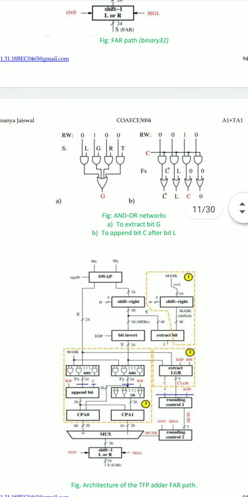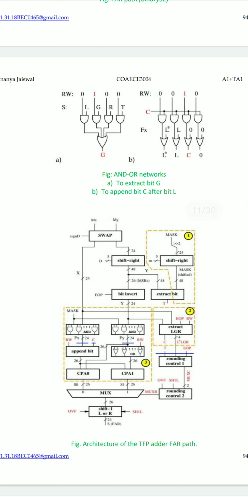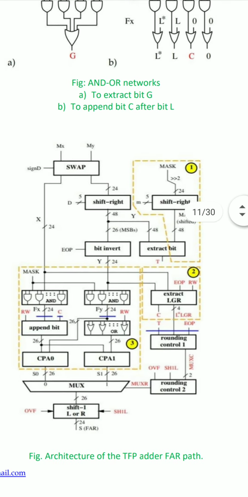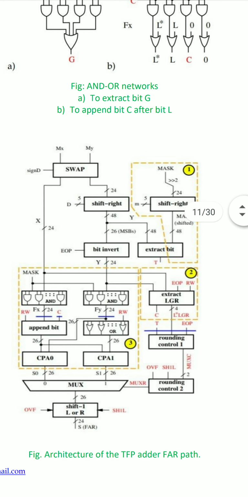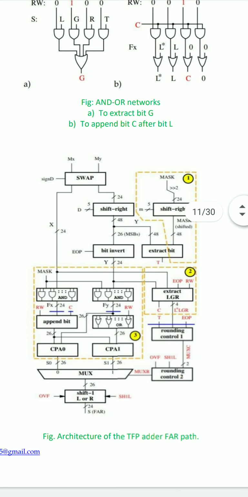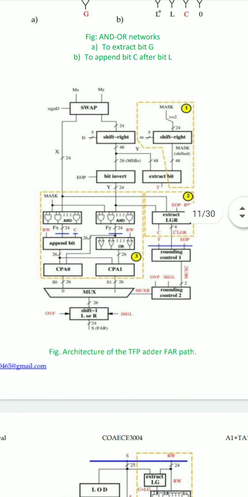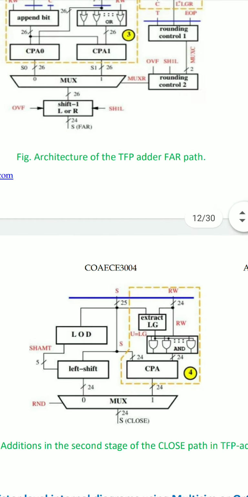Moving ahead, we find the architecture of the TFP adder far path. I would like to zoom in on the architecture for a better understanding. So this is basically the architecture of the TFP adder far path. Moving ahead, we have additions in the second stage of the close path in the TFP adder, shown with the given block diagram.